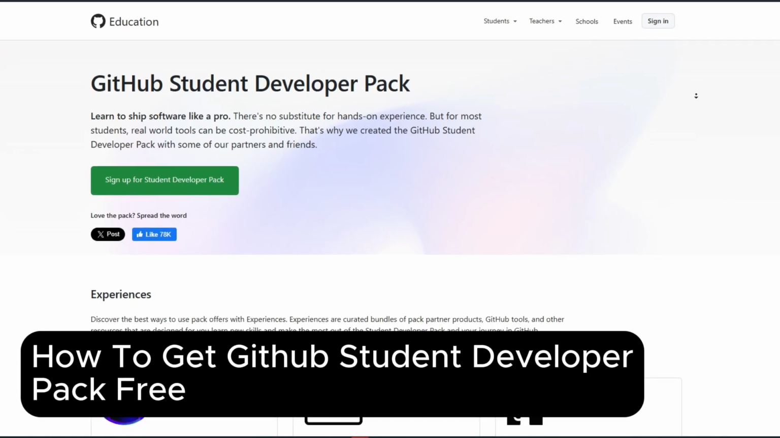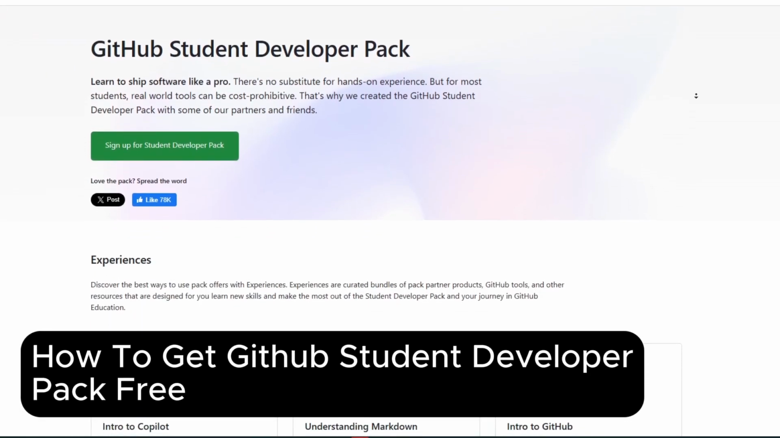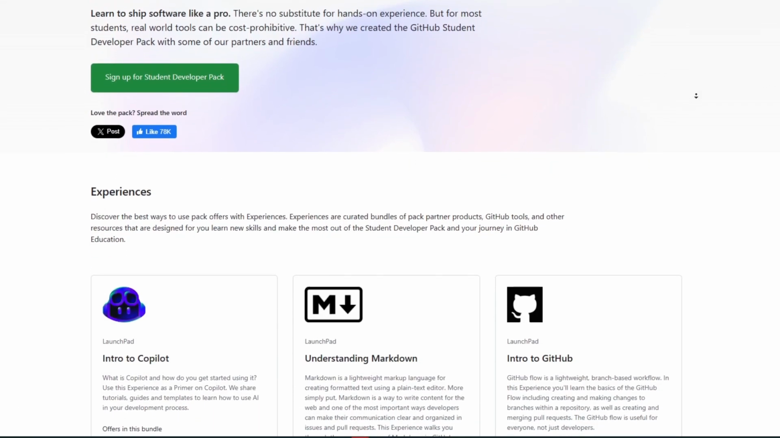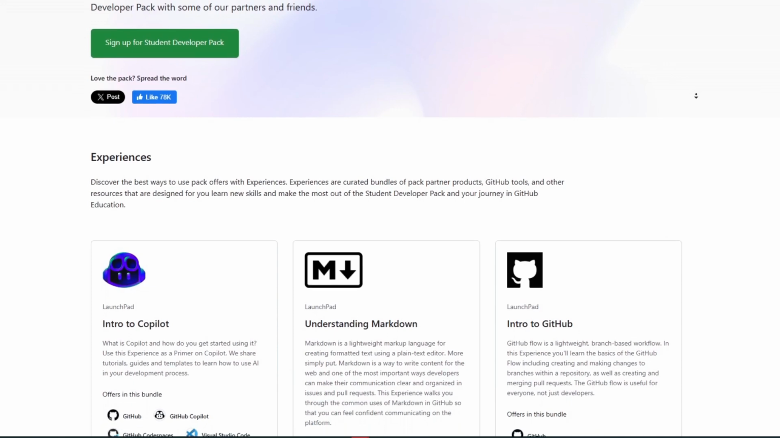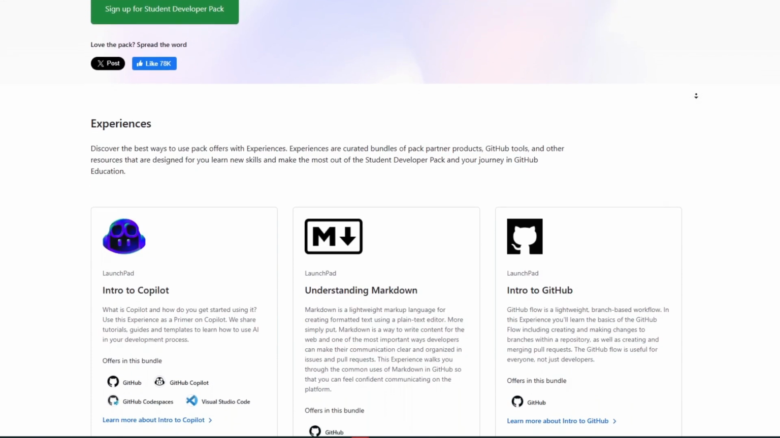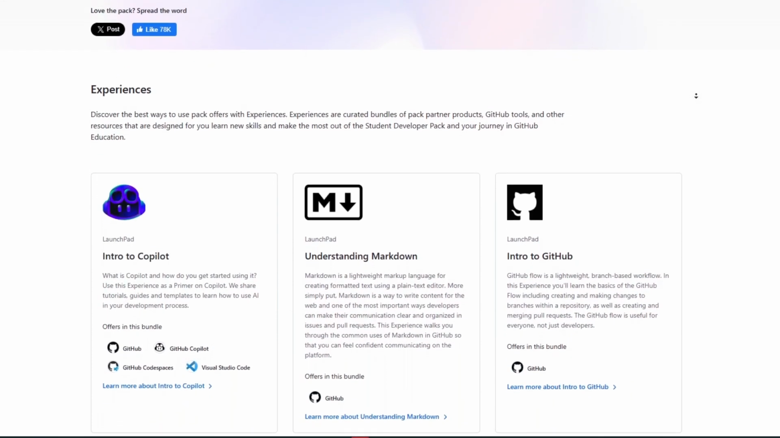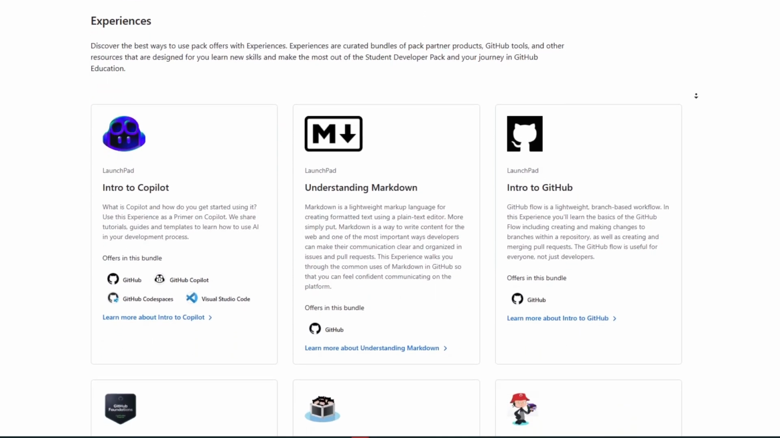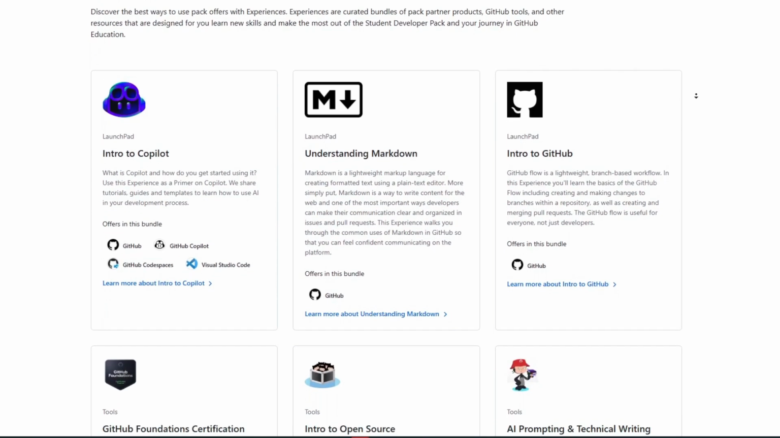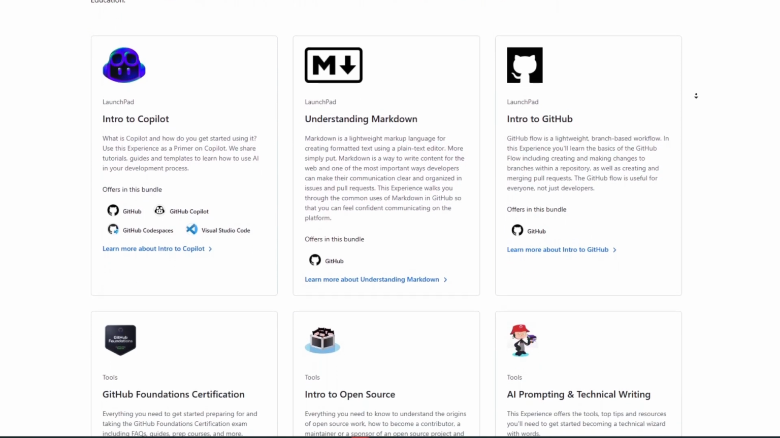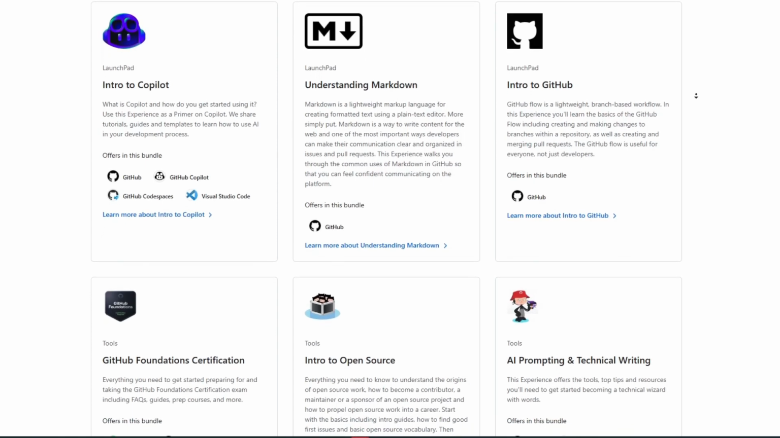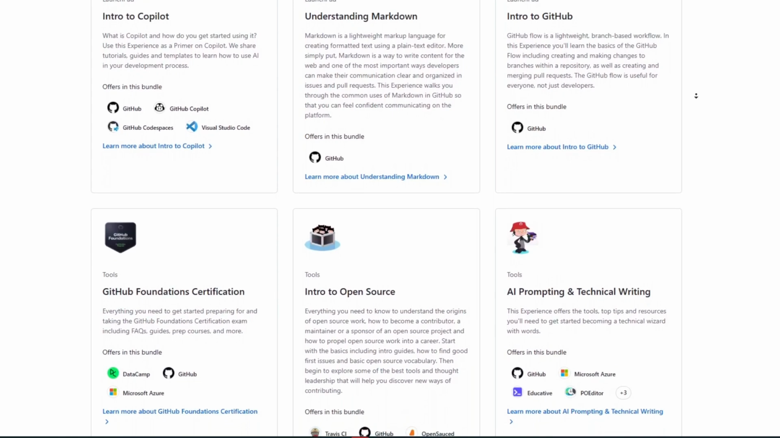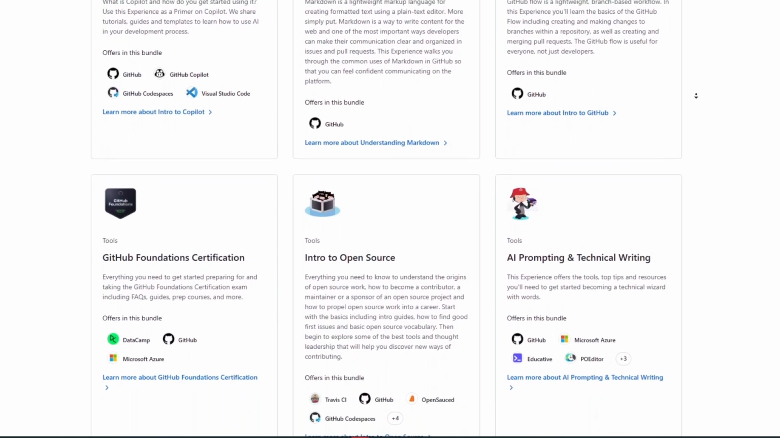How to get GitHub Student Developer Pack free. If you're a student looking to access premium developer tools for free, the GitHub Student Developer Pack is an excellent opportunity. This pack provides free access to various development tools, cloud services, and educational resources, helping students enhance their coding skills without spending money. In this tutorial, we'll walk you through the step-by-step process to sign up for the GitHub Student Developer Pack and get verified as a student.